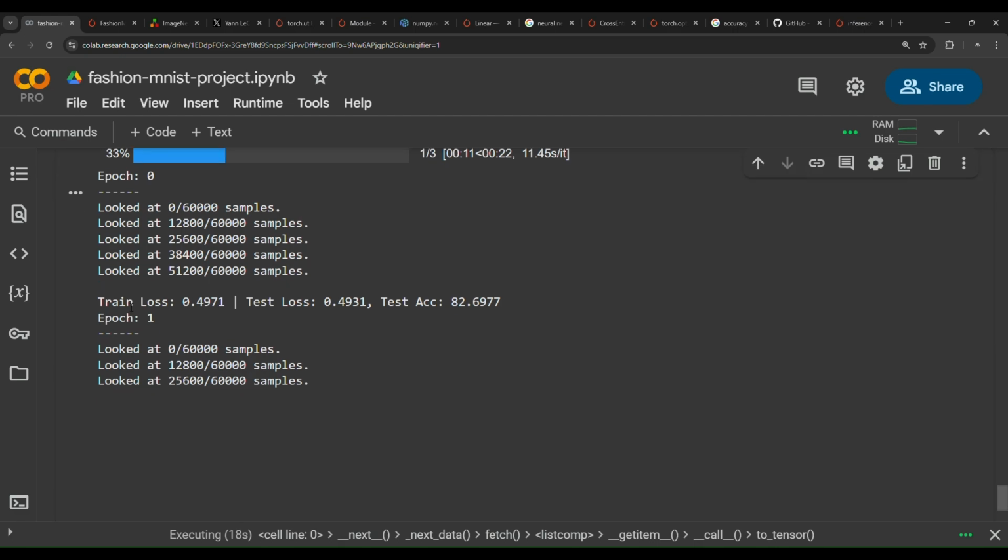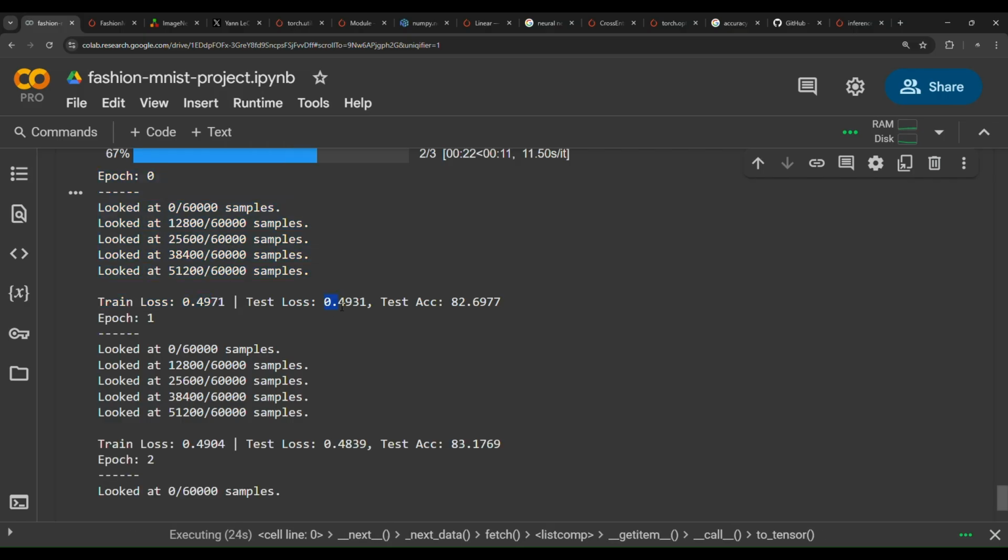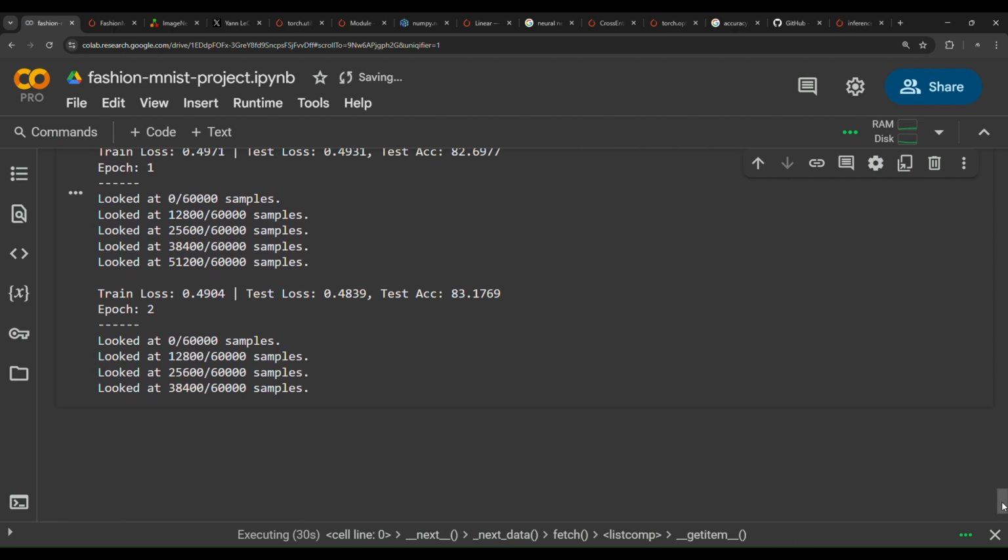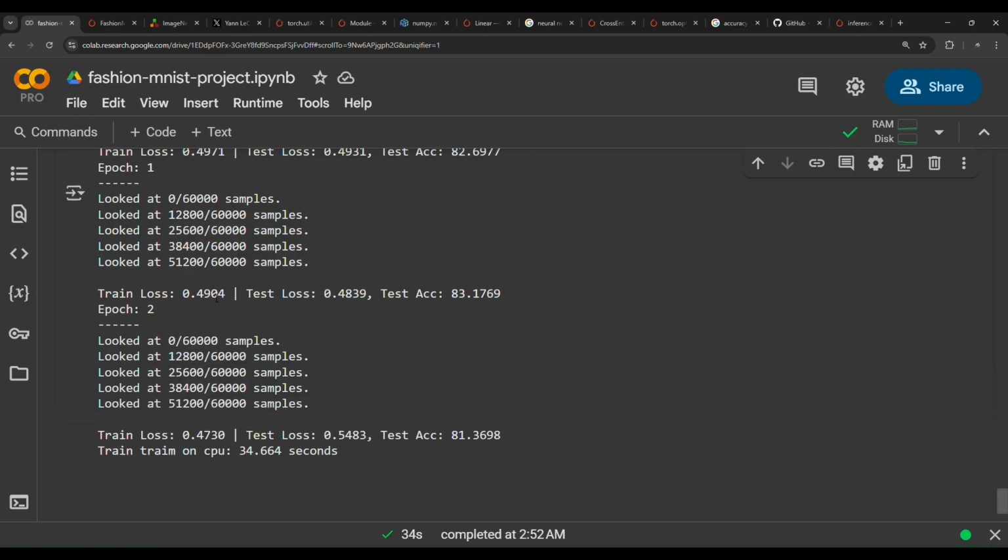As you can see in here, the train loss is 0.49, and the test loss is 0.49, and the test accuracy is 82%, which is nice. And then epoch 1, or the next epoch, we have train loss of 0.49, test loss of 0.48, and test accuracy of 83.70%.